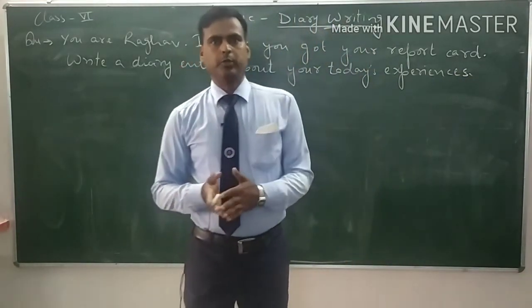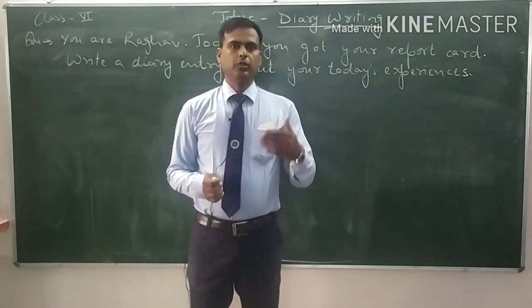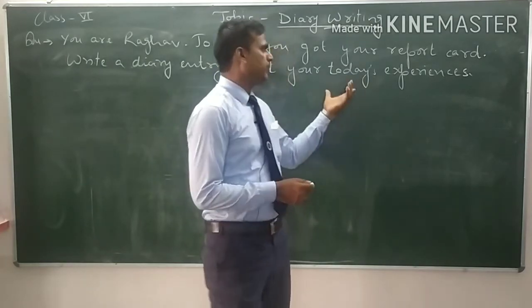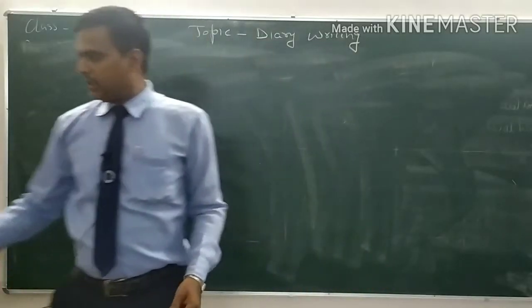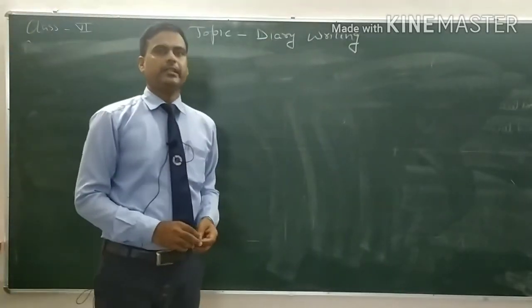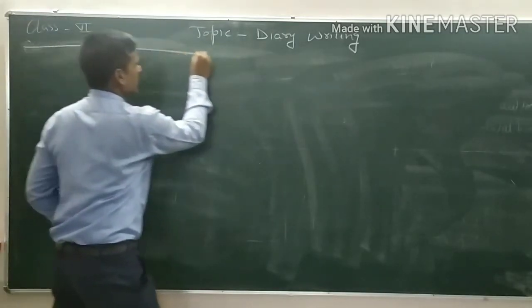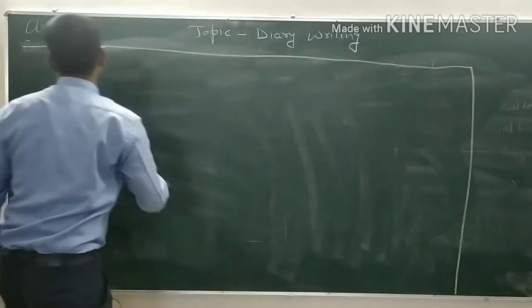Today you got your report card in the school. So you have to enter a diary entry for today's happenings, for today's events that took place. In your copy, in your notebook, so that you can understand that this is a diary, you will draw a box to show that this is your diary.